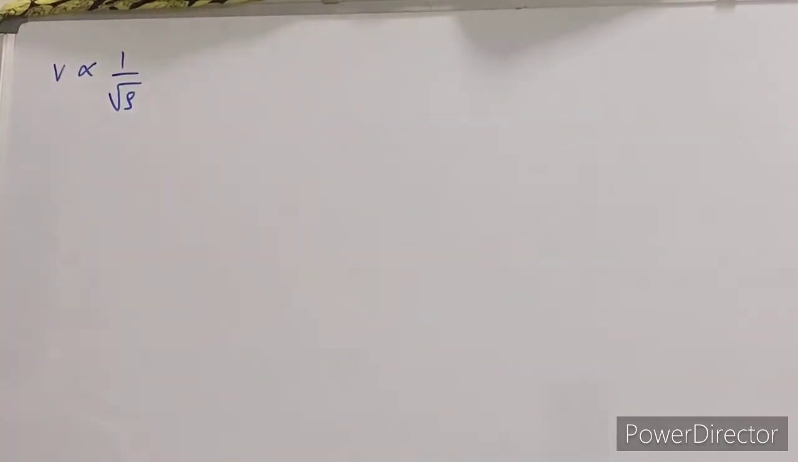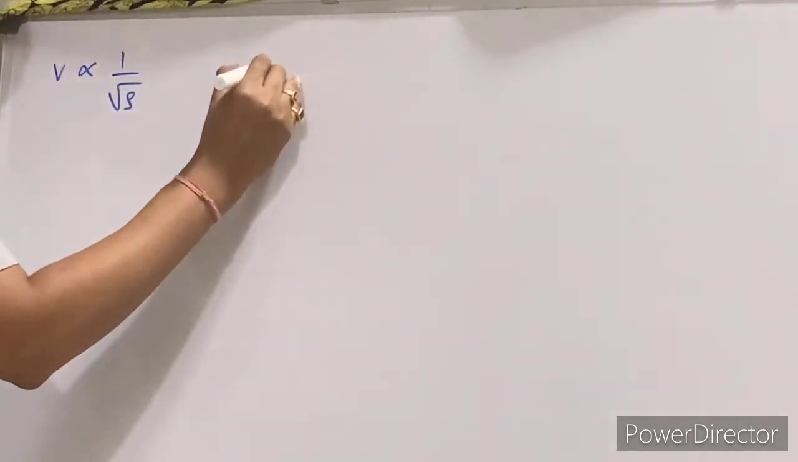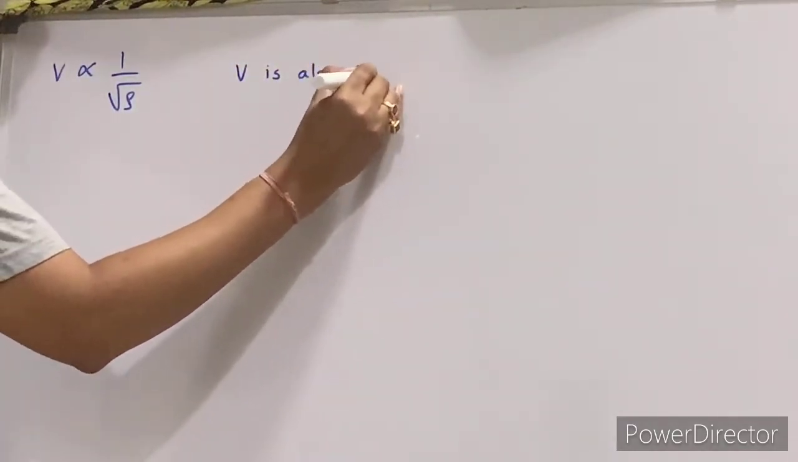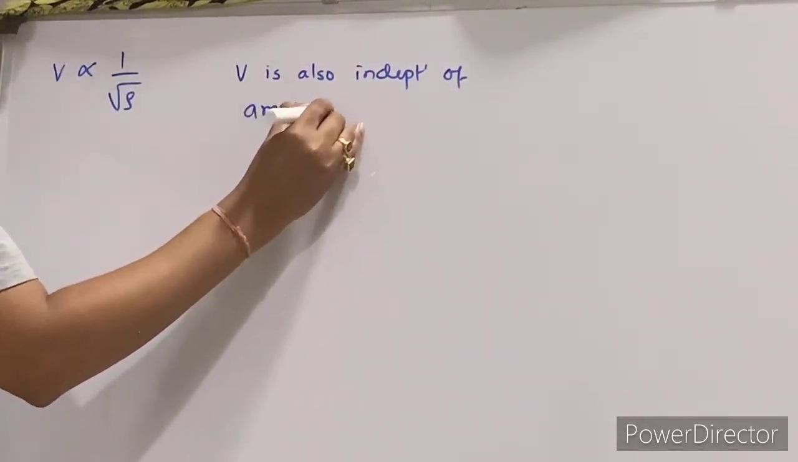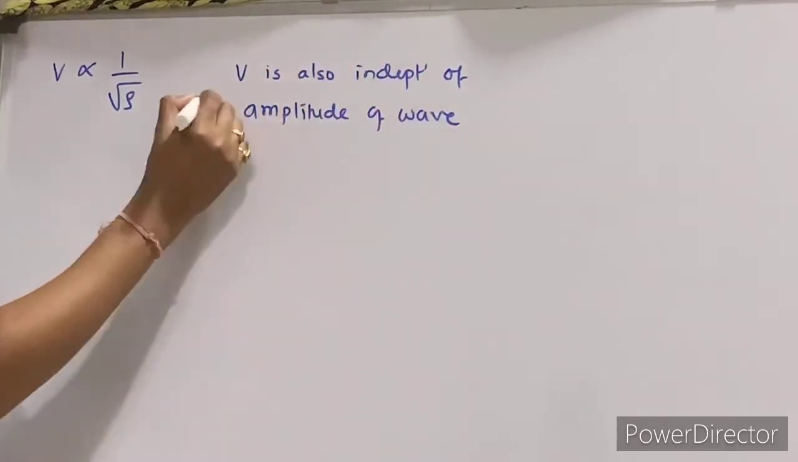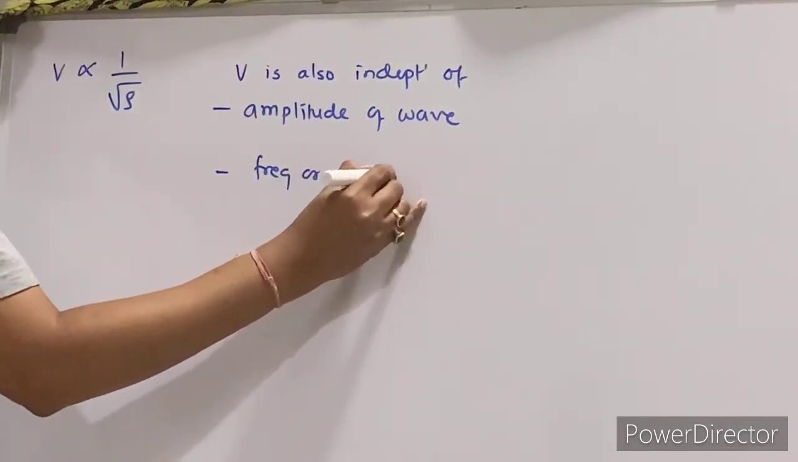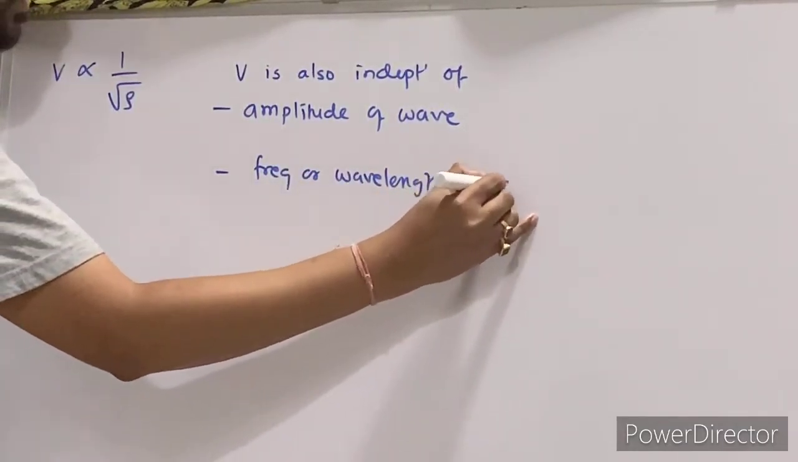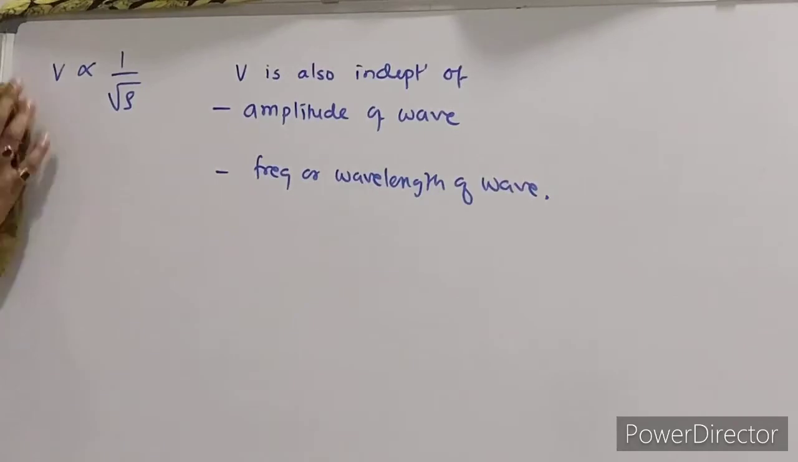Now the factors on which velocity of sound is independent. The one factor we already discussed is the pressure. It is independent of pressure. So I can say velocity is also independent of the amplitude of the wave. Second, it is the frequency or wavelength of the wave. These are the factors on which it is independent. This is again a frequently asked question.